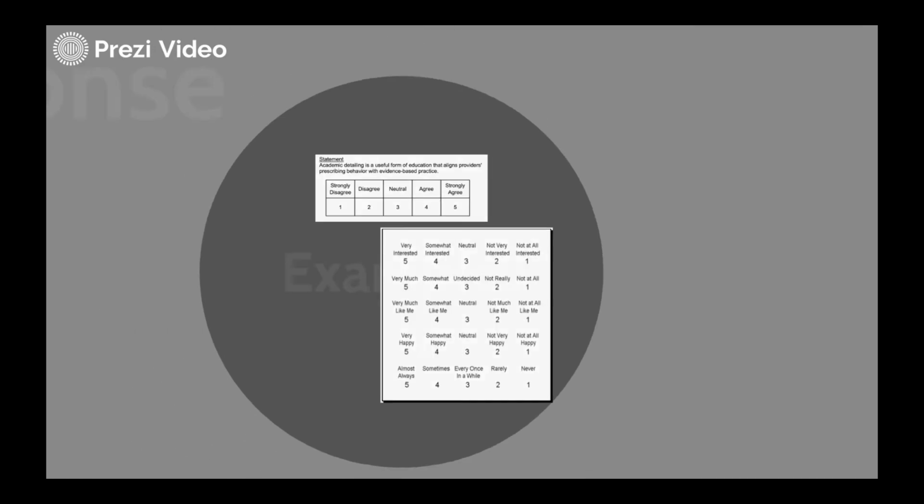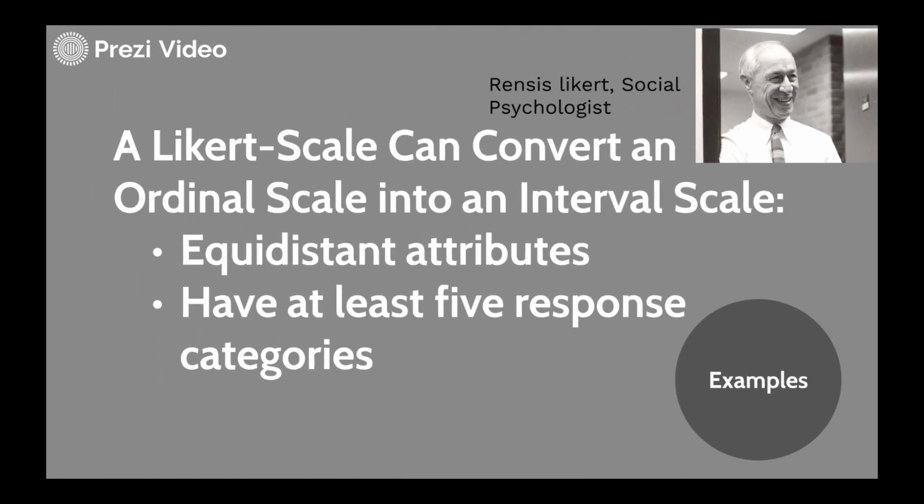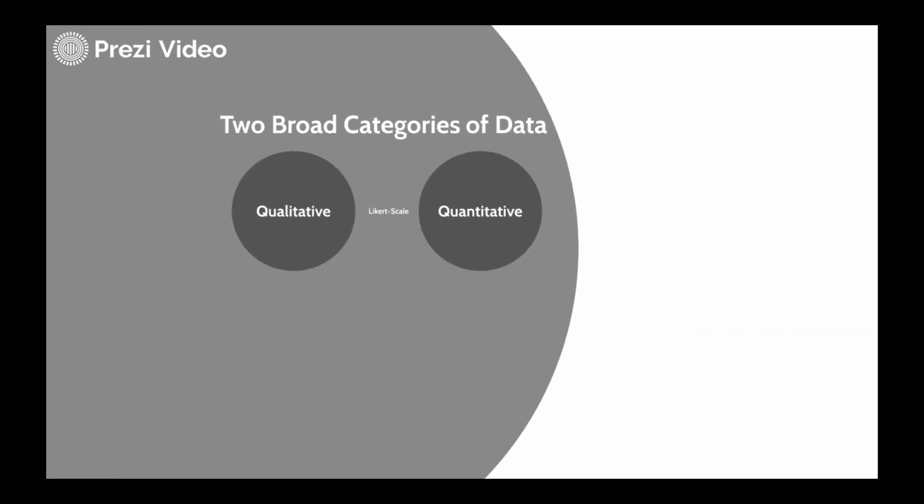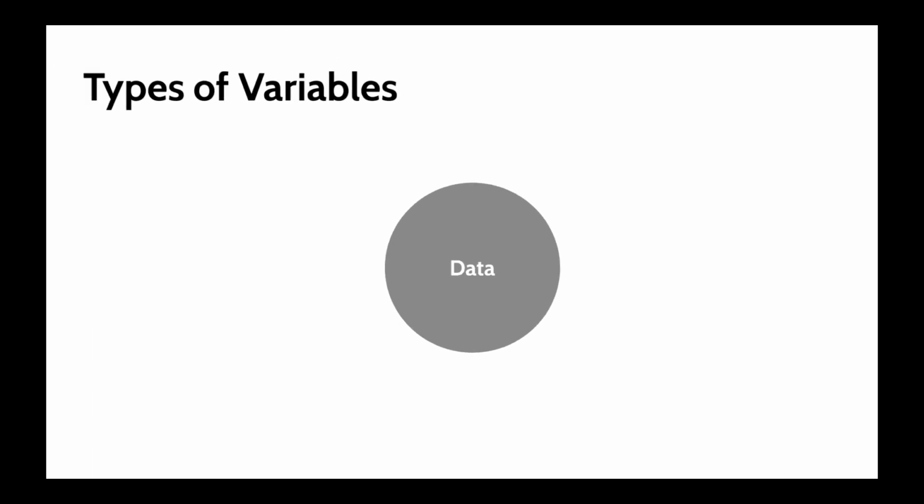So that's the exception. In order to help you identify, just understand that if it meets those conditions, equidistant attributes and at least 5 response categories, or even if it states that it is a Likert scale, that lets you know that it can be treated as an interval scale, the ordinal scale can be treated as an interval scale. Hopefully this video is helpful. Let me know if you have any questions.